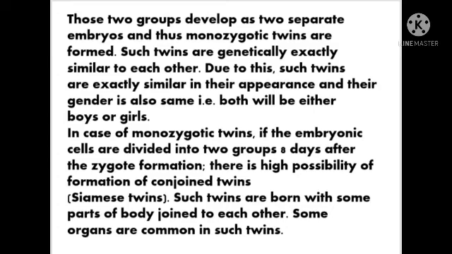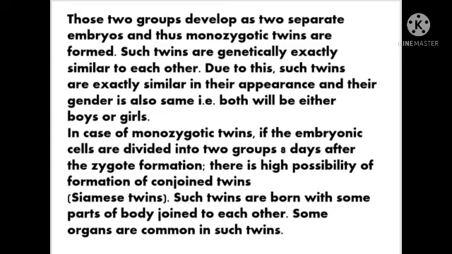Such twins are genetically exactly similar to each other. Due to this, such twins are exactly similar in their appearance and their gender is also the same. That is, both will be either boys or girls. Now, in case of monozygotic twins, if the embryonic cells are divided into two groups 8 days after the zygote formation, there is a high possibility of formation of conjoined twins, that is Siamese twins. Such twins are born with some parts of the body joined to each other. Some organs are common in such twins.